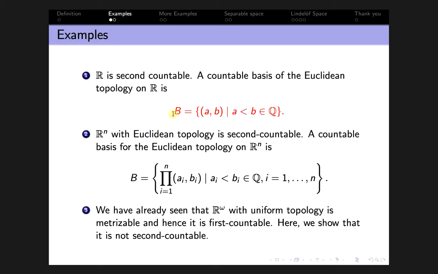So B is a countable basis for the Euclidean topology on R. Therefore R is second countable.